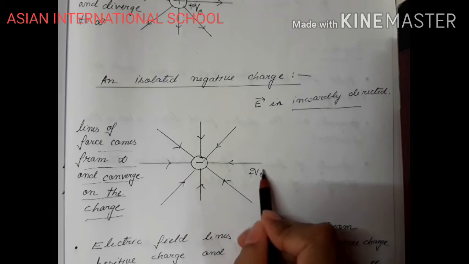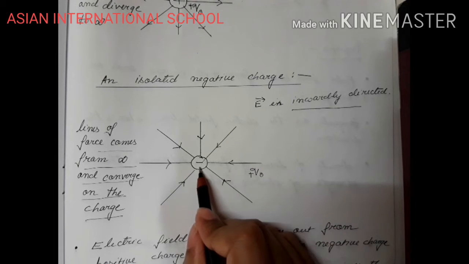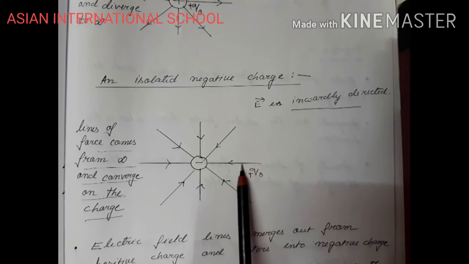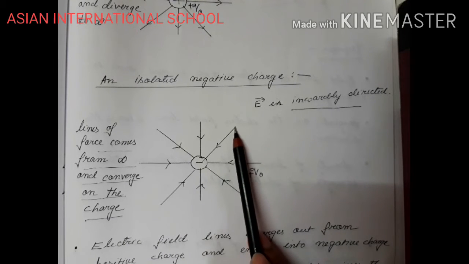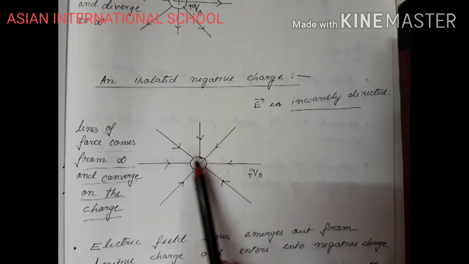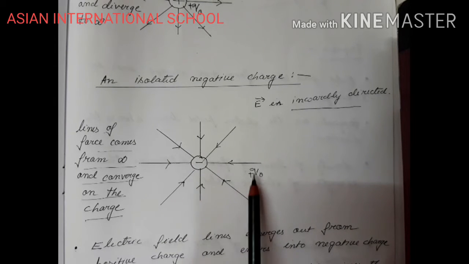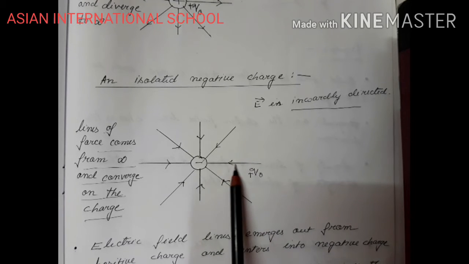This plus Q naught will be attracted towards minus Q. That means this plus Q naught will move towards the negative charge. If I keep it here, it will move towards the negative charge. Okay, and hence we can say that plus Q naught is showing the direction of the electric field.